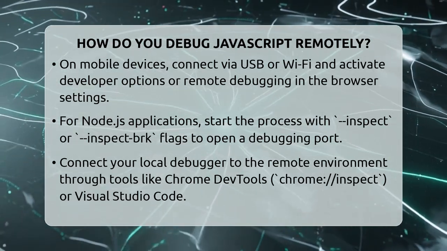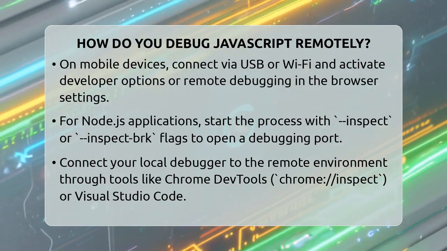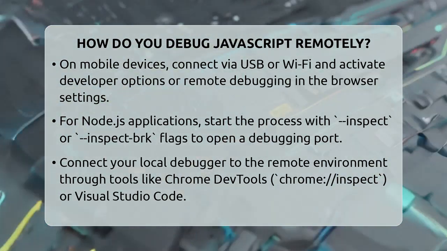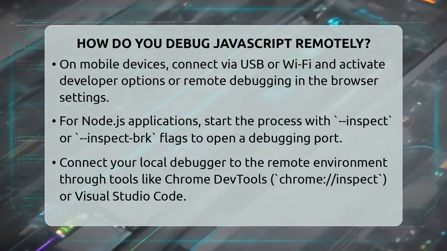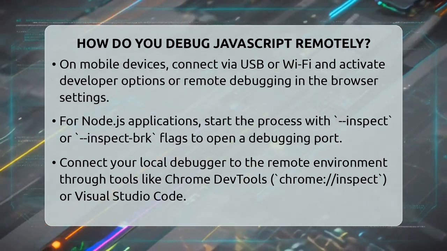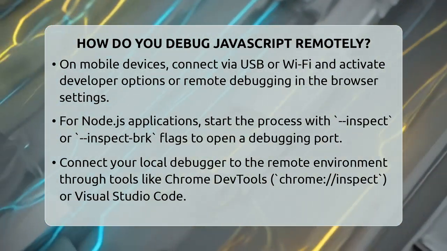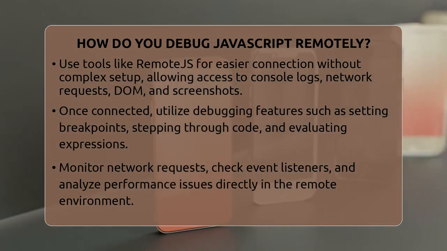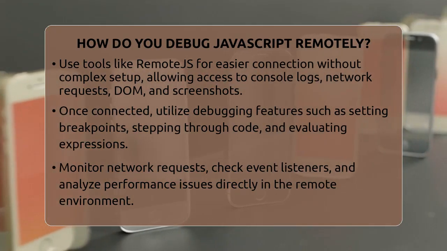These tools let you see console logs, network requests, DOM elements, and even take screenshots from the remote device in real time. Once connected, you can use all the familiar debugging features. You can set breakpoints, step through code line by line, and watch variables change. You can also evaluate expressions or run commands directly in the remote environment. This helps you understand what's happening behind the scenes and fix issues faster.